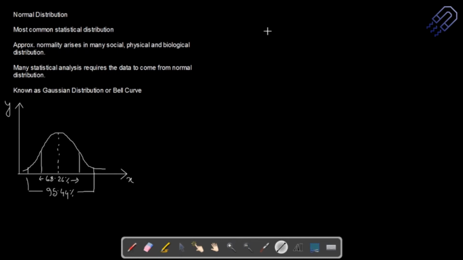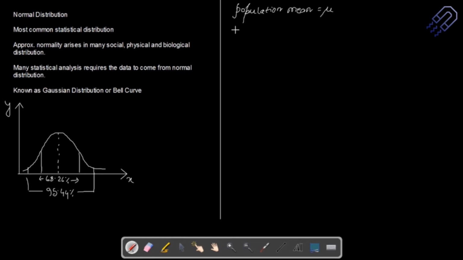Let's write down some more important points here. There is something called the population mean. Just like the other distributions, here also we are going to write down some parameters. So let's write down the population mean. The population mean is denoted here as mu.